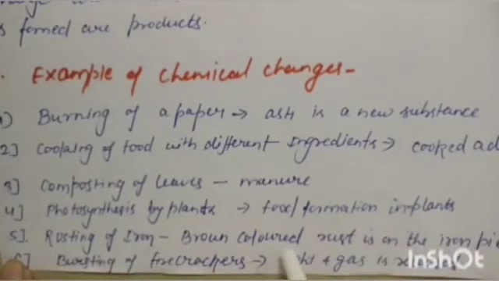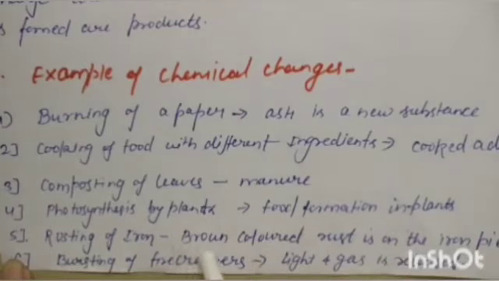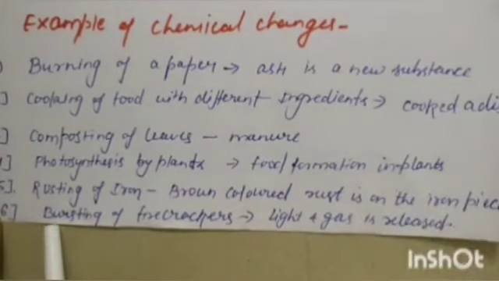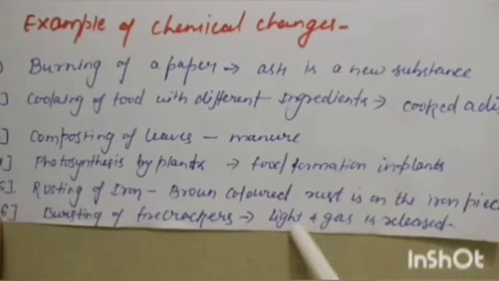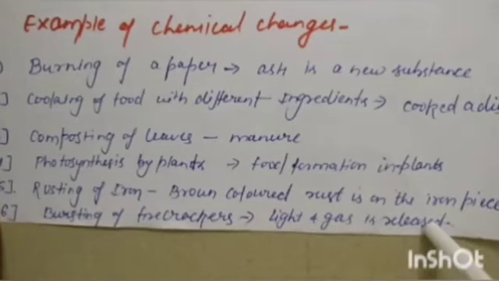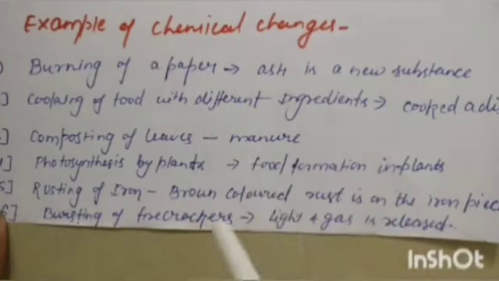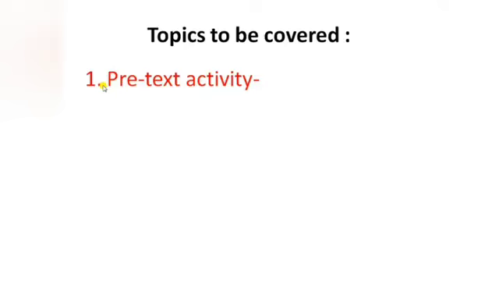Here the brown colored rust on the iron piece is a new substance that is formed. At last we have the bursting of firecrackers. When we burst the firecracker, some light and gas is released. So in chemical changes, always a new substance is formed. So this is it about this topic.